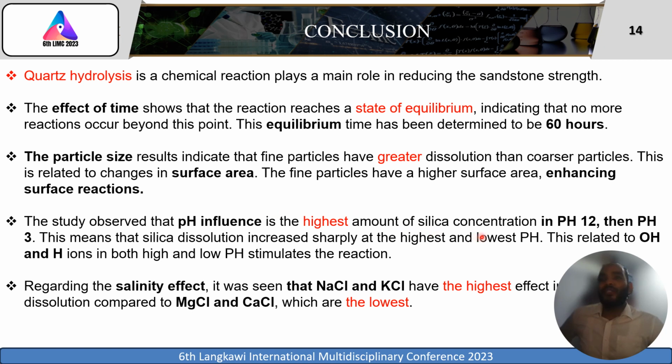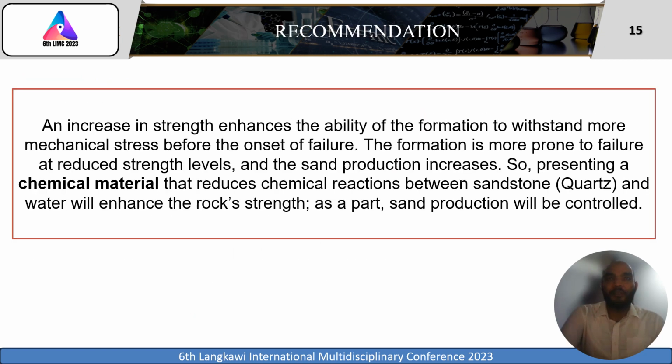The highest amount of silica dissolution was found at pH 12 and pH 3. This means that silica dissolution increased sharply at the highest and lowest pH. This is related to the hydroxide and hydrogen ions in high and low pH stimulating the reaction. Regarding the salinity effect, sodium and potassium chloride have the highest effect on the silica dissolution compared to magnesium and calcium chloride, which are the lowest.